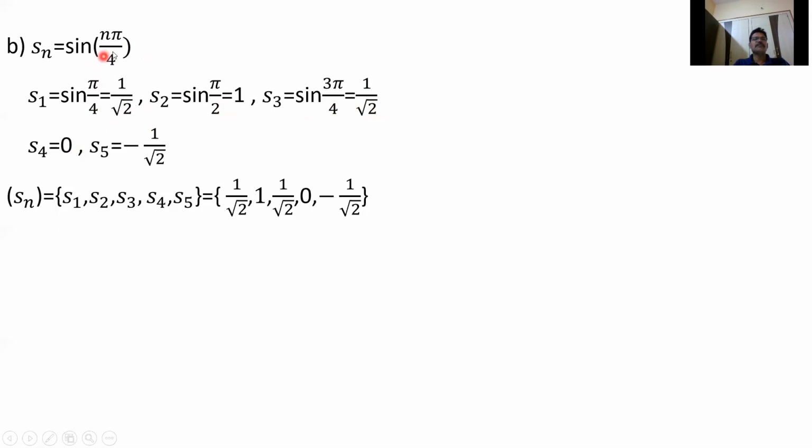S5 is sine 5 pi by 4, which can be written as sine of pi plus pi by 4. That is in the third quadrant, where sine is negative, so we get minus sine pi by 4, which is minus 1 by root 2. So the first 5 terms S1, S2, S3, S4, S5 are 1 by root 2, 1, 1 by root 2, 0, minus 1 by root 2.